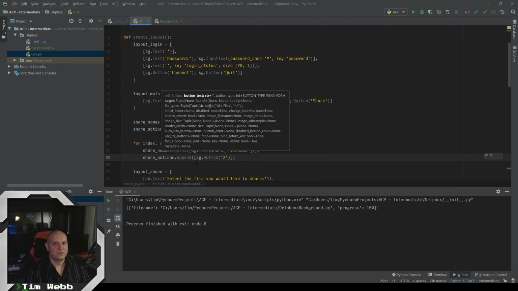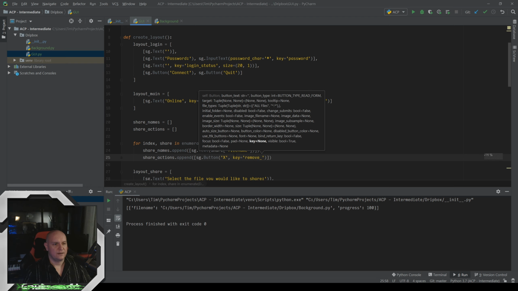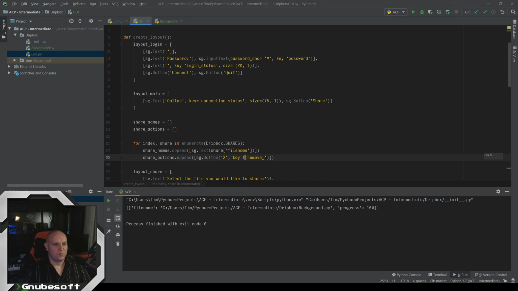And remember how all of our buttons take whatever you give them as a name and make that the event? If you have a whole bunch of X's, it's going to make it X and then X0 and then X1 and stuff like that. And that's going to get confusing because X0 is actually referencing index 1. So let's avoid all the confusion by giving this an explicit name, saying that the key for this is going to be remove, and I should make this an F-string, remove and our index. So now when we push that button, we're going to get an event called remove underscore and whatever index it is inside the shares.